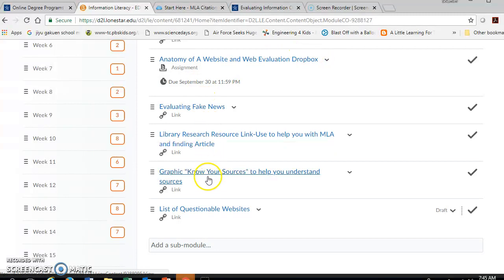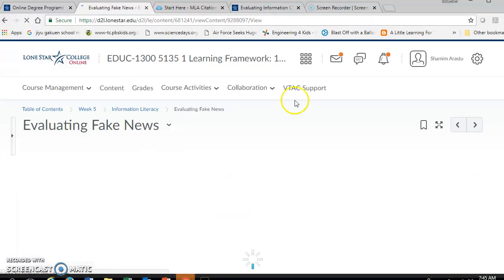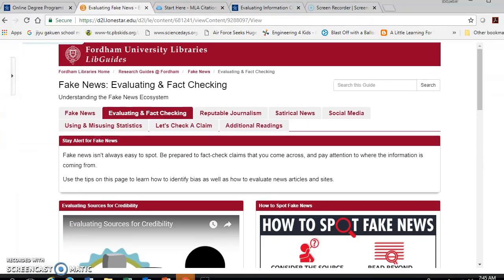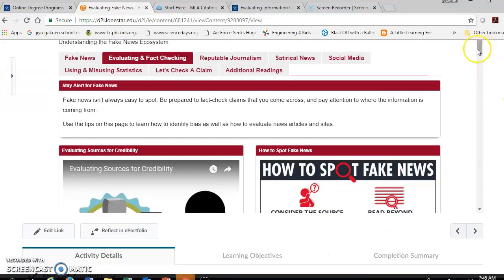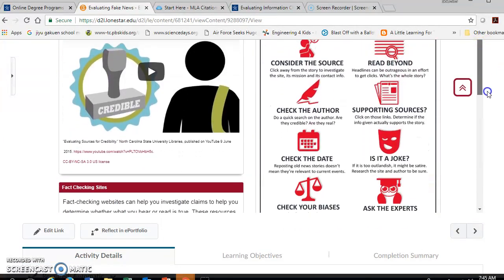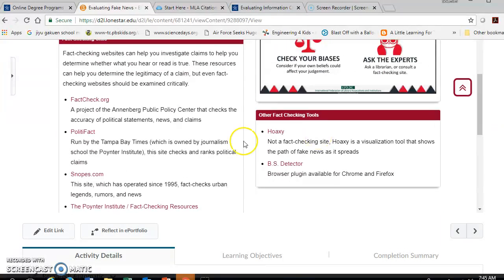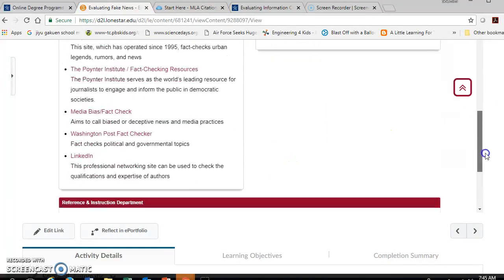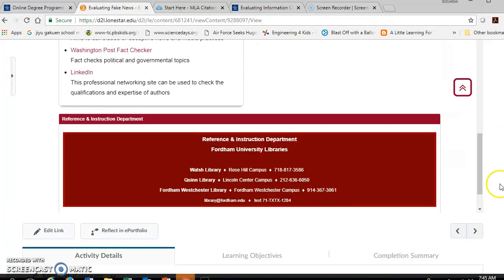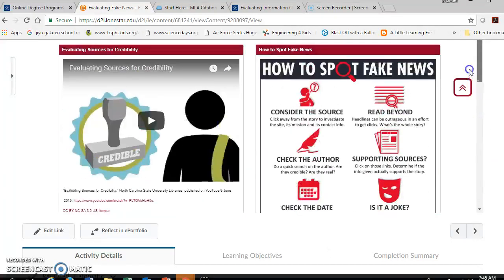The rest of these sites are informative, okay? So hopefully you can evaluate them. You can evaluate other websites and get some more information by looking at these links. This gives a little video on credibility. This actually gives you some fact-checking websites. So if you're looking up information and you want to double-check your facts, here are some of them. You can click on them, BS detector, hoaxy, and use these as information to help you be a better critical thinker. Okay.